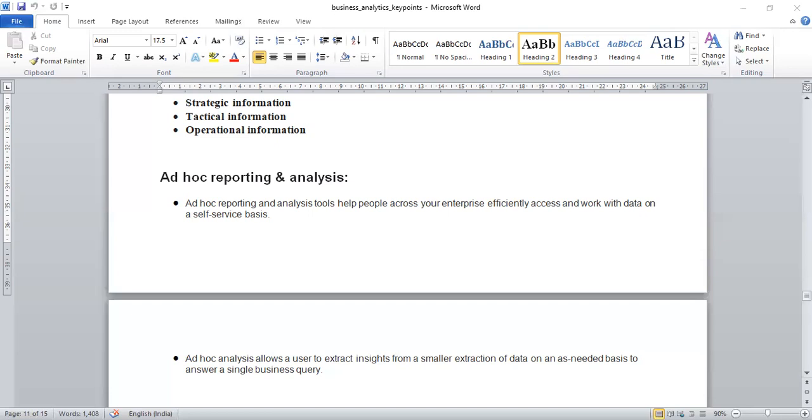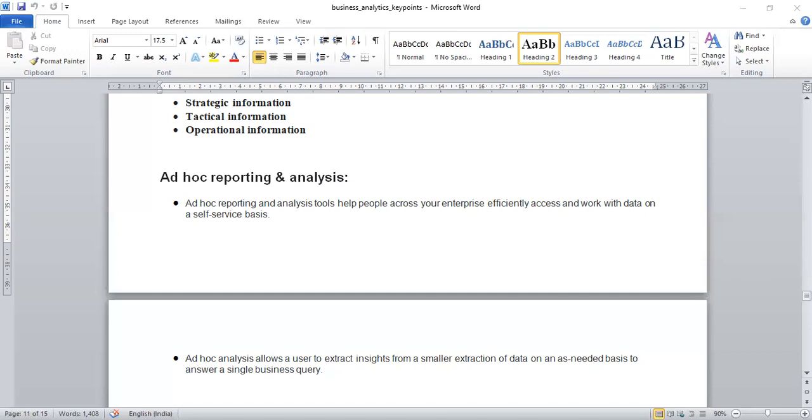And this ad hoc reporting differs from the structured reporting in many ways. Structured reports use a large volume of data and are produced using a formalized reporting template, but ad hoc reports are generated as needed, and in a visual format relevant to the audience.